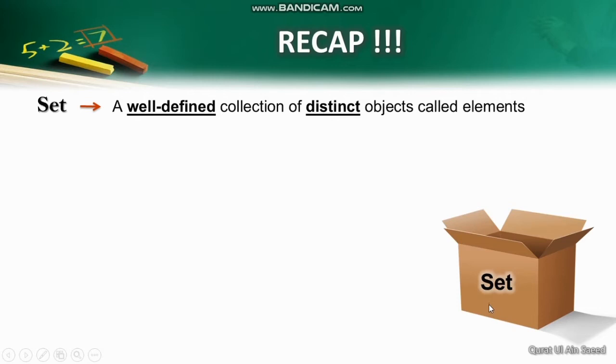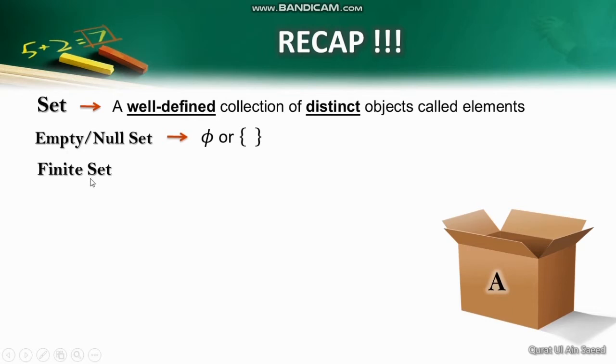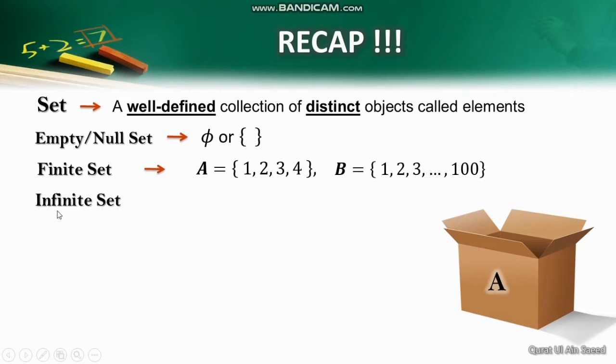Sets are often denoted by capital letters of the English alphabet. An empty set is a set that contains no elements in it and is denoted by the Greek letter phi or empty curly brackets. A finite set is a set that contains a definite number of elements in it. For example, the set A containing elements 1, 2, 3, 4, or set B containing elements 1, 2, 3 up to 100. An infinite set is a set that contains an indefinite number of elements in it. For example, set C that contains elements 2, 4, 6, 8 and so on. This ellipsis shows that there is an obvious pattern that goes on forever. These are multiples of 2 that keep on going.